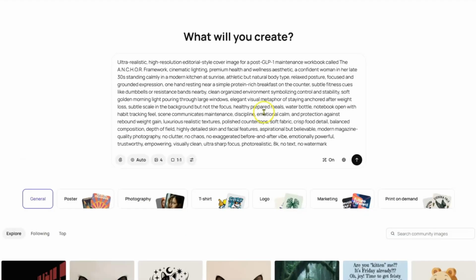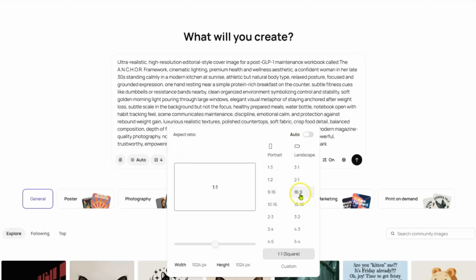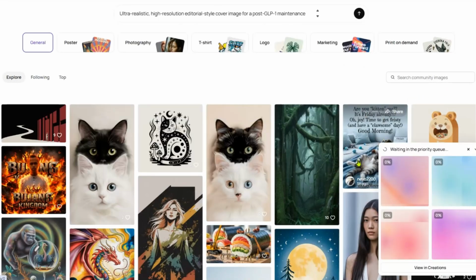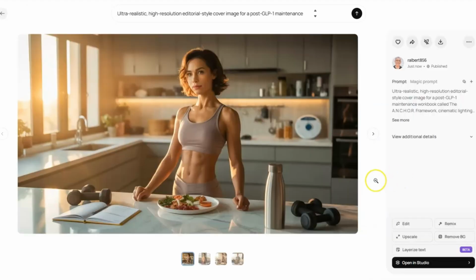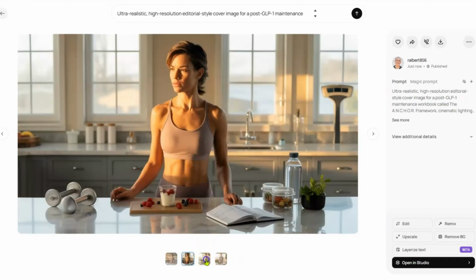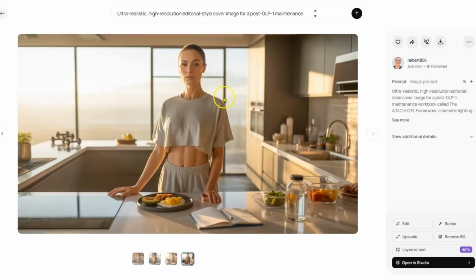Anyway, I put the prompt in here, and I'm going to change the ratio. I want it to be 16:9, just like that. And then I'm going to shoot the prompt, and it's going to start creating the images. It's going to give you a choice of 4. And so once you get down here, here are the images that it created. So I'm going to go ahead and hit that. So you've got a picture of a woman here that lost weight, obviously, and this one, and this one, and this one. Now you could put text on these images if you want to, like put the title of the product up here, but we haven't decided the title yet.